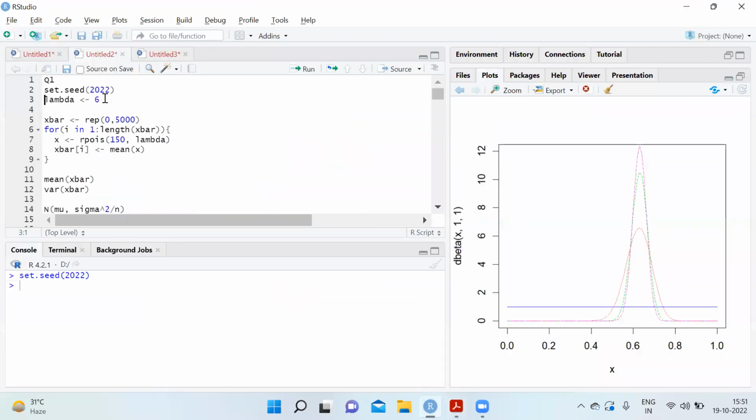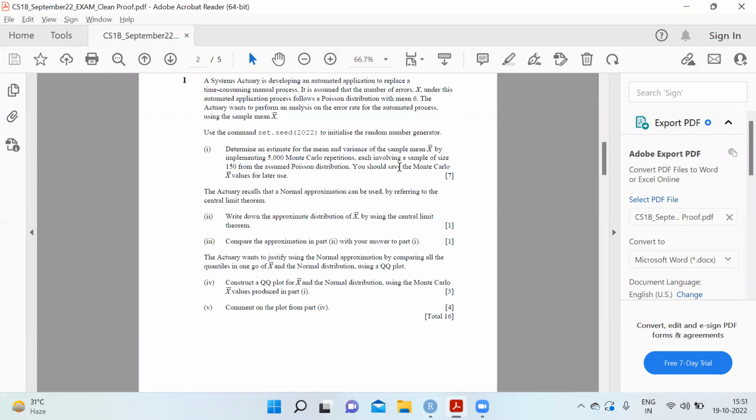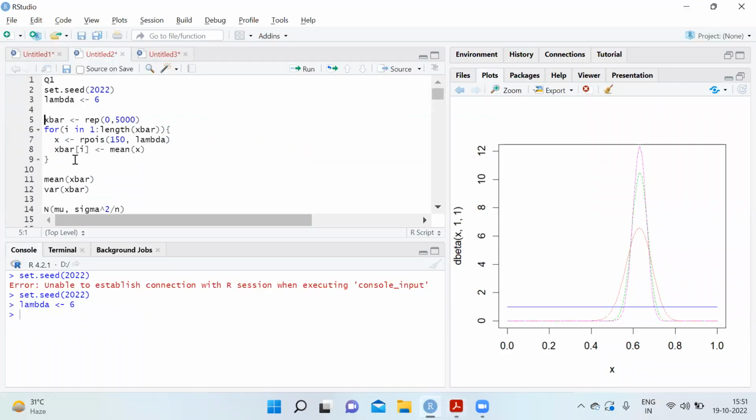So we take 5,000 repetitions, and lambda is given as 6 because the mean and variance of a Poisson distribution are the same. We create an empty array X bar of length 5,000, and then loop for i in 1 to the length of X bar. We have X as rpois of 150 comma lambda, because n is 150, and then X bar i is nothing but the mean of X.